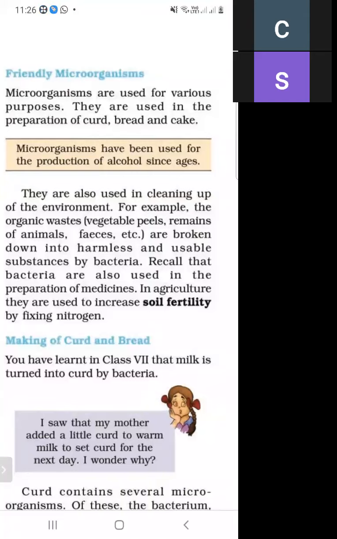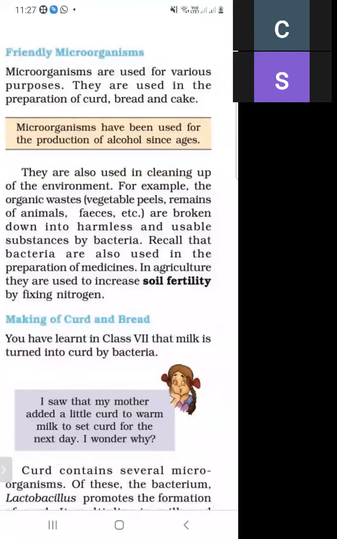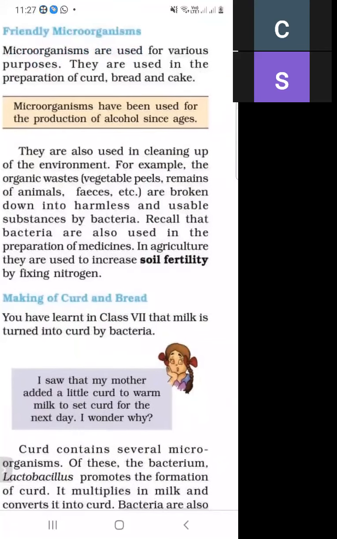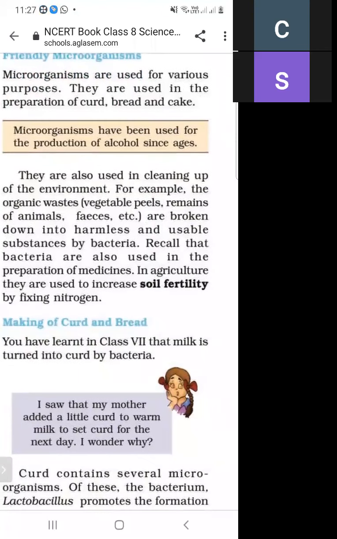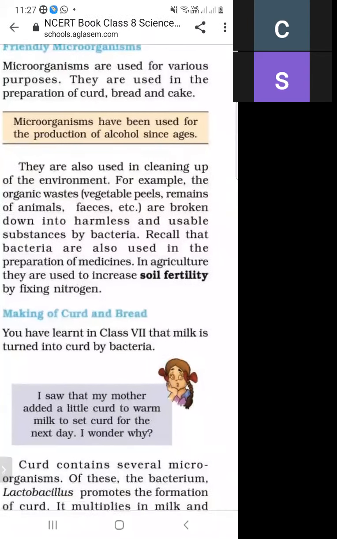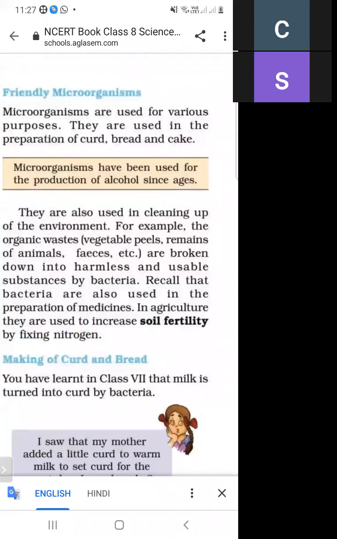In agriculture, they are used to increase soil fertility by fixing nitrogen. So microorganisms have very beneficial effects, and those that are very beneficial for us are called friendly microorganisms.